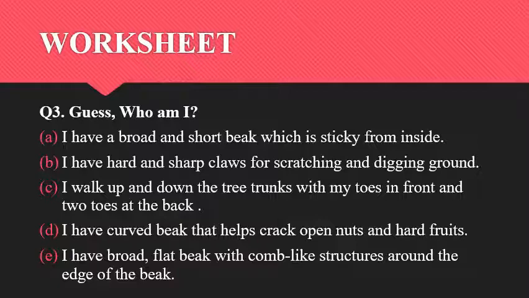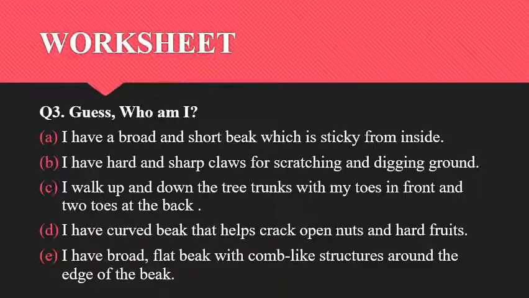Next, ducks, geese and swans all have dash with 3 toes in front and 1 toe at the back. What kind of feet do ducks, geese and swans have? Yes, webbed feet. Next one, a bird in flight flies with the help of dash body made up of dash bones.